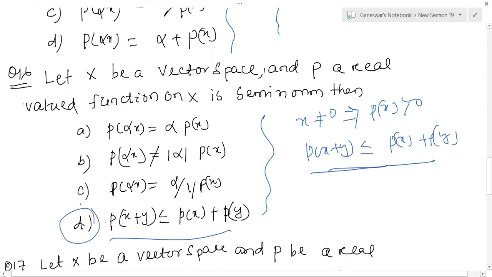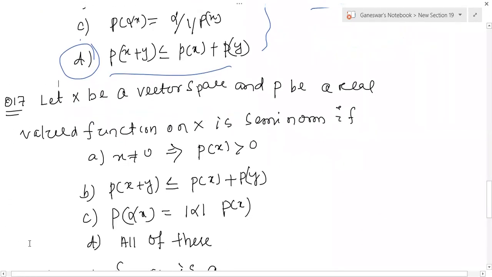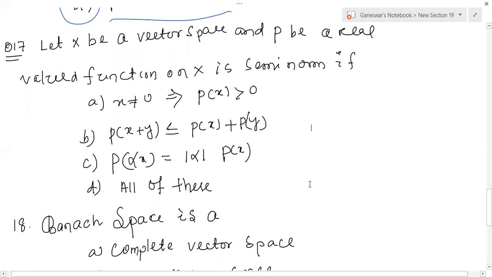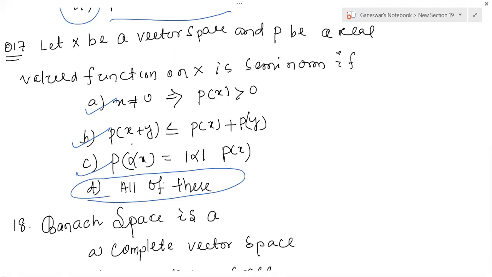That is the condition for semi-norm, and there are three questions created here for the short question. You can just remind. Let X be a vector space. Question number 17. Let X be a vector space and P be a real valued function on X. It's semi-norm. This is also the third condition. By definition, the first condition is satisfied, the second condition also satisfied, the third condition also satisfied. So the answer is all of the above. All three conditions are satisfied, and that is called the semi-norm.